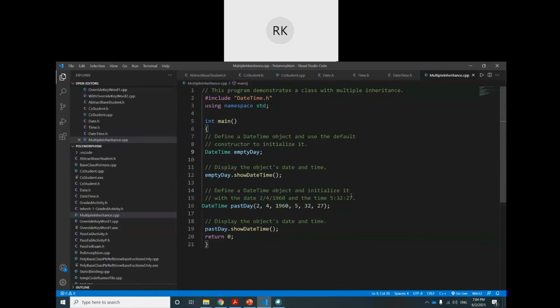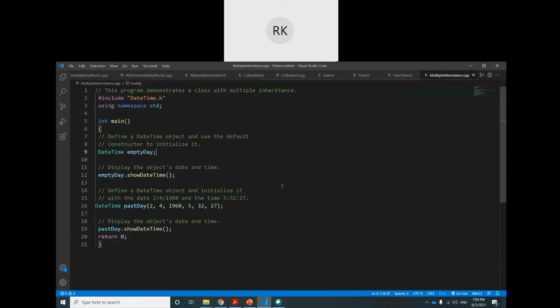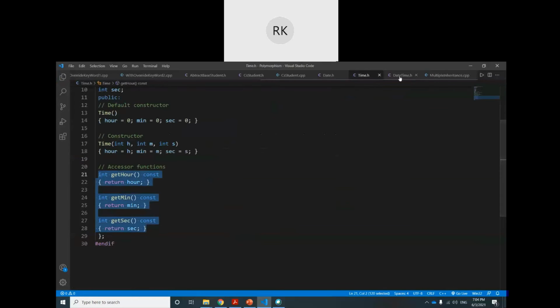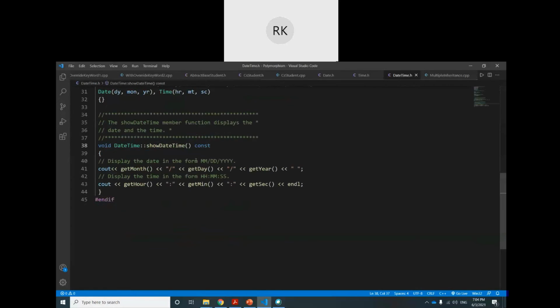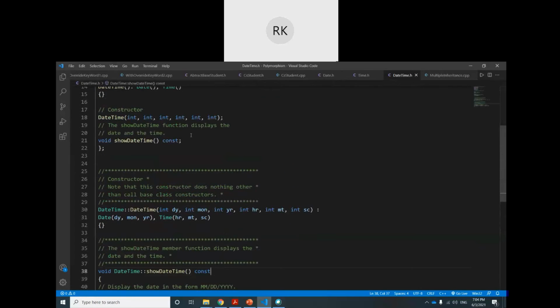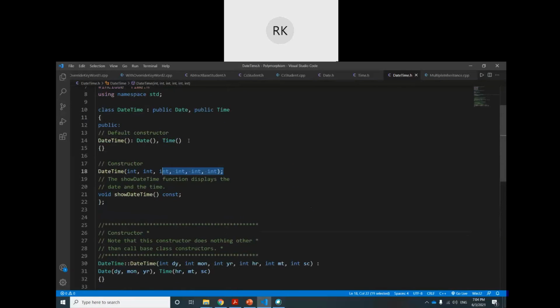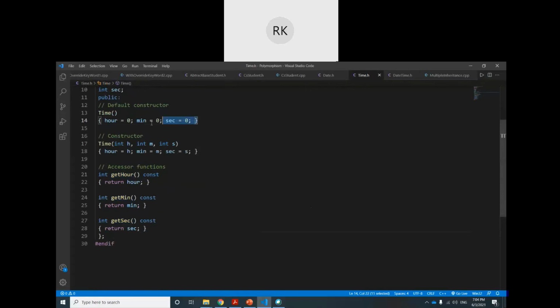In int main, we are implementing all three classes: Date class, Time class, and DateTime class. In int main we created an empty object, meaning we are not passing any argument, so the default constructors will be called, which don't have any argument.